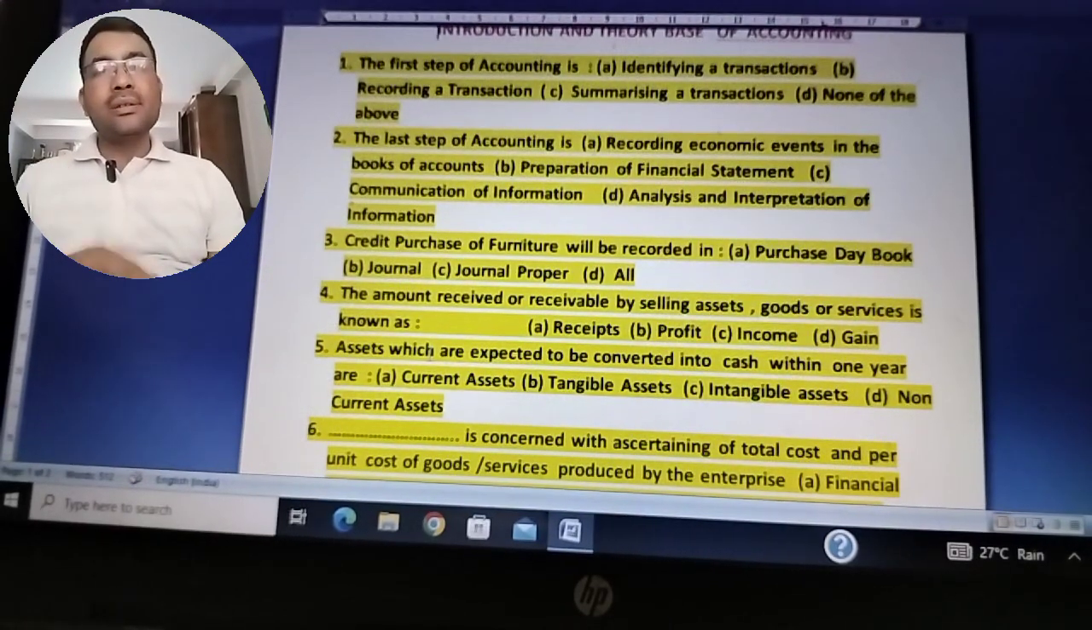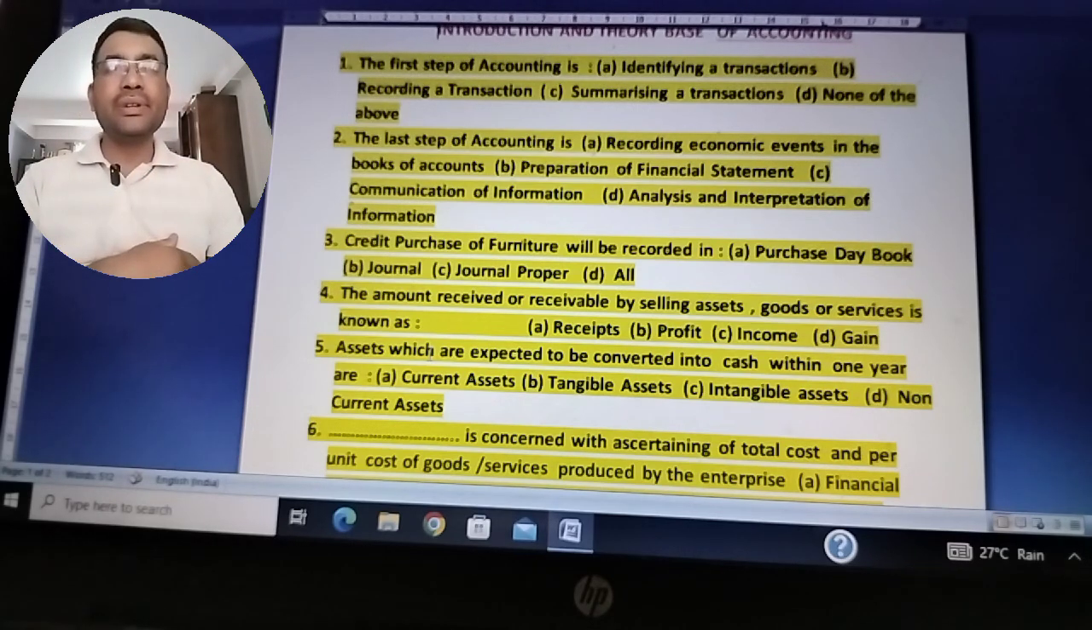So tangible assets are those fixed assets which are not meant for resale. Intangible assets are those fixed assets which are also not meant for resale. Tangible assets have physical existence, whereas intangible assets have no physical existence. And non-current asset simply means a fixed asset.